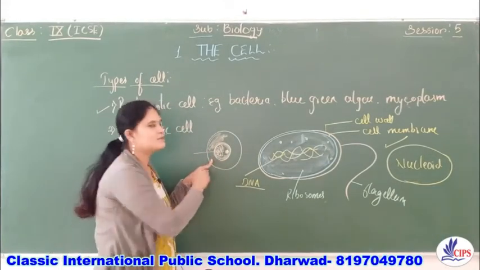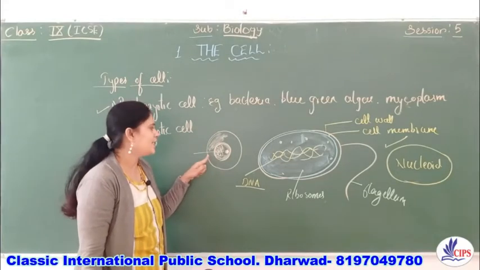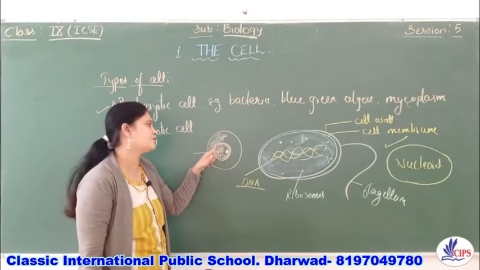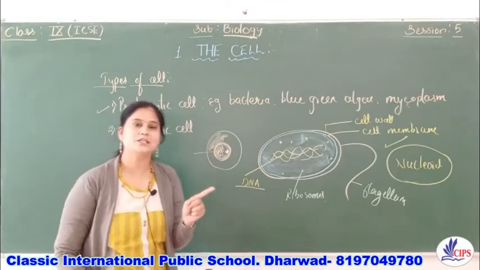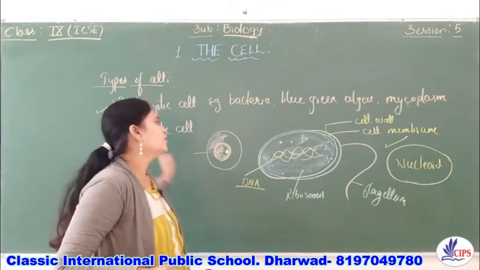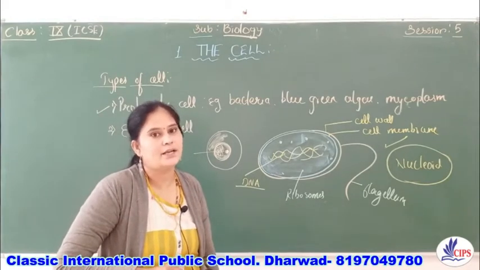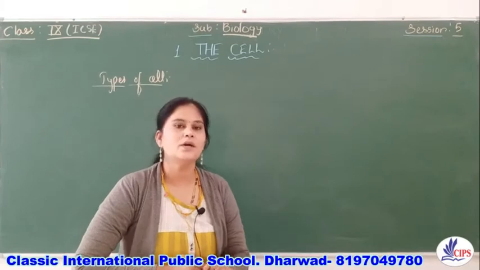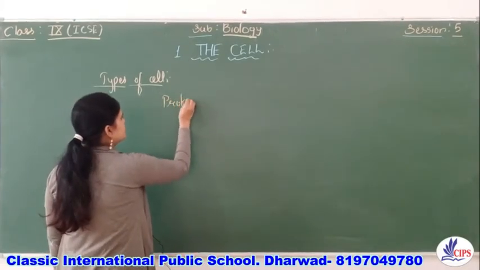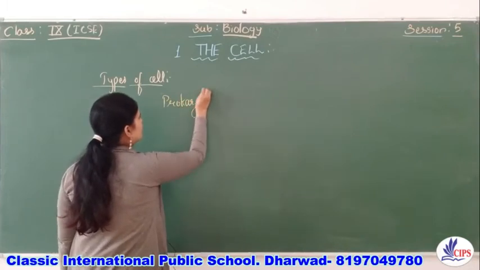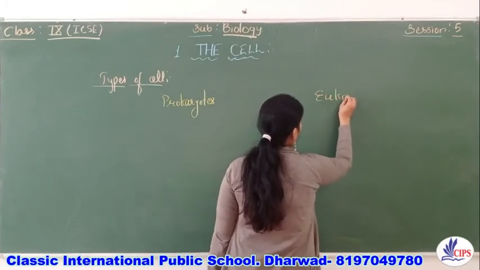And that's why we have the differentiation of the cytoplasm and the nucleoplasm. We already studied in detail the eukaryotic cell, that is nothing but the plant cell and the animal cell. Now let's see the difference between prokaryotic cells and eukaryotic cells.